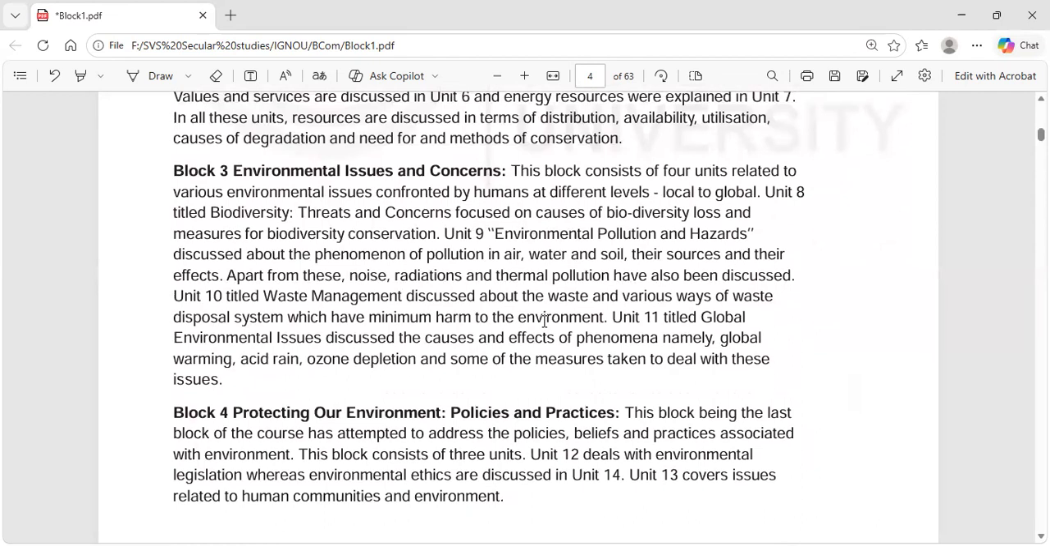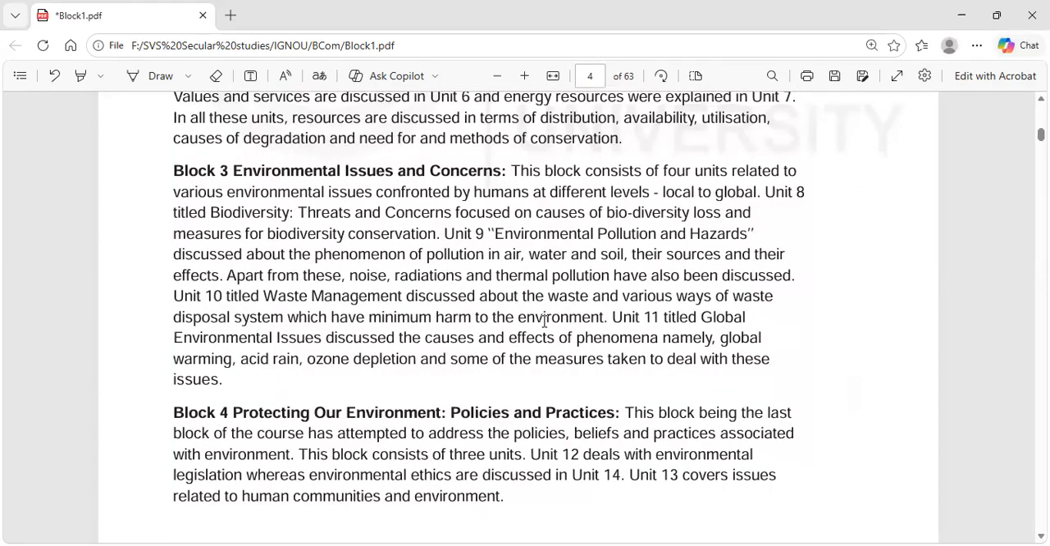Block 3, environmental issues and concerns. This block consists of 4 units related to various environmental issues confronted by humans at different levels, local to global. Unit 8, titled Biodiversity, Threats and Concerns, focuses on causes of biodiversity loss and measures for biodiversity conservation. Unit 9, Environmental Pollution and Hazards, discusses pollution in air, water, and soil, their sources and their effects. Apart from these, noise, radiation, and thermal pollution are also discussed.